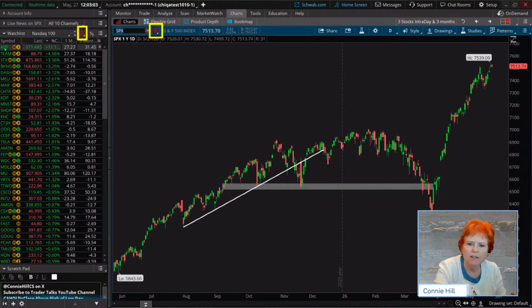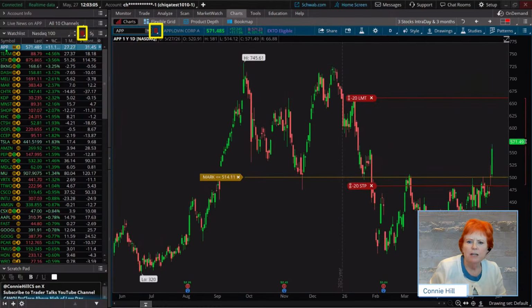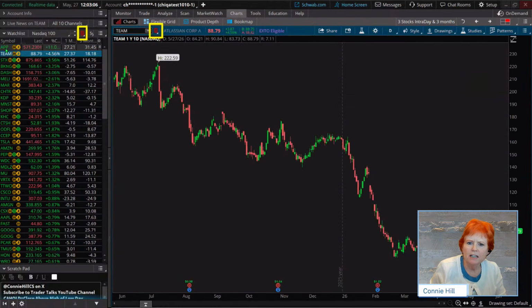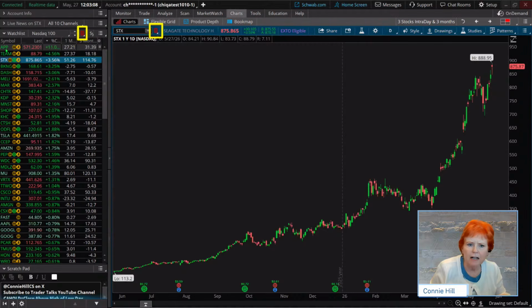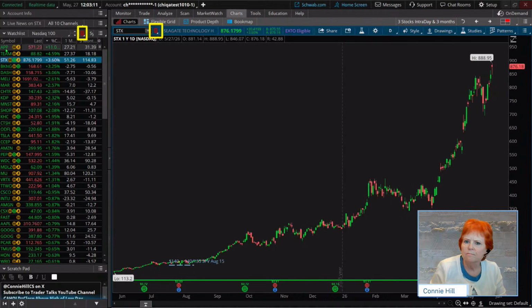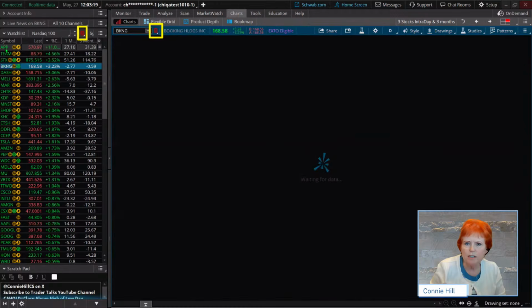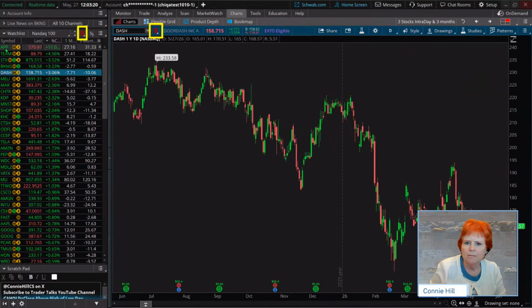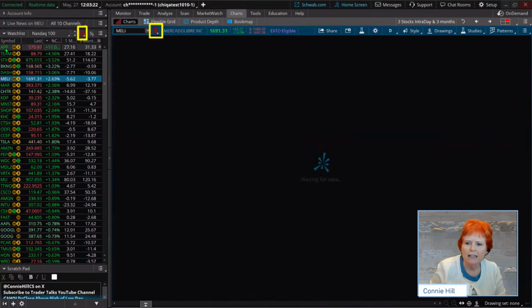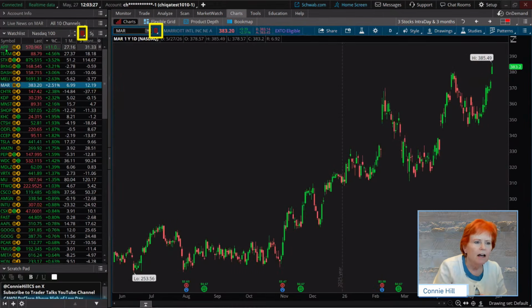As I come down this list, here's APP, here's TEAM, here's STX. You can just go down your list and see what's on that chart. Now, you could click on that ticker symbol, or I can just go to my keyboard and hit my down arrow. So right now, this is my keyboard going down. That is some functionality you will probably use day in and day out.